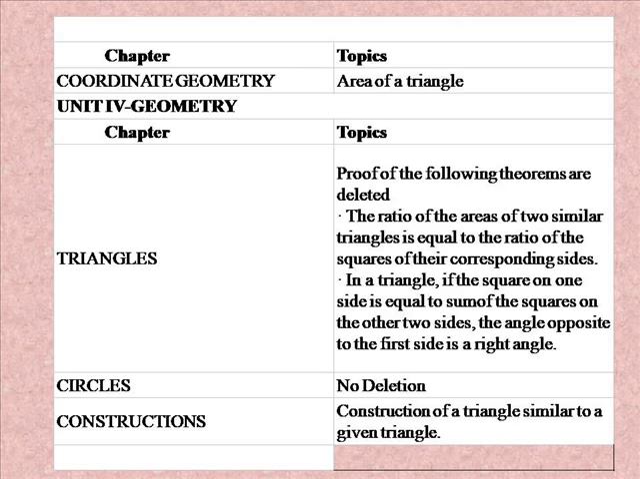of two similar triangles is equal to the ratio of the squares of their corresponding sides. In a triangle, if the square on one side is equal to the sum of the squares on the other two sides, then the angle opposite to the first side is a right angle. From circles, there is no deletion. From constructions, the construction of a triangle similar to a given triangle is deleted.